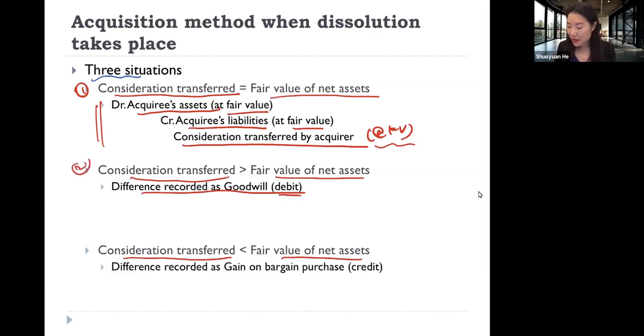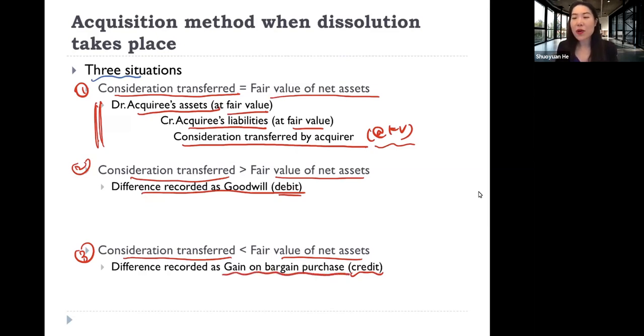And in the third kind of situation, if we are giving less, again this journal entry would not balance. The imbalance will be at which side? Please take 1 minute to think about it. So if we are paying less, the difference will be at the credit side, right? And then this difference will be recorded as a gain on bargain purchase.